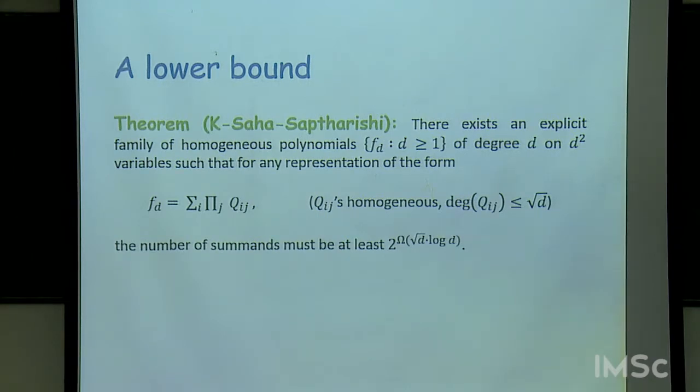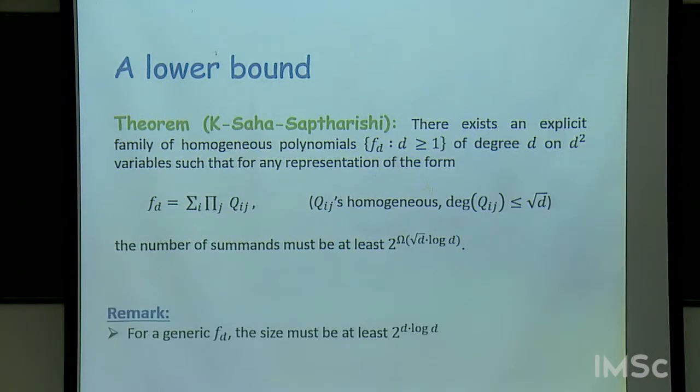So there is an explicit polynomial of degree d on d square variables such that whenever you write it as a sum of product of low degree polynomials, the number of summands that you need, which is basically the number of qij's that you need, must at least be exponential. Actually, to be precise, exponential in root d log d. So roughly 2 to the root d, if you ignore the log factors.